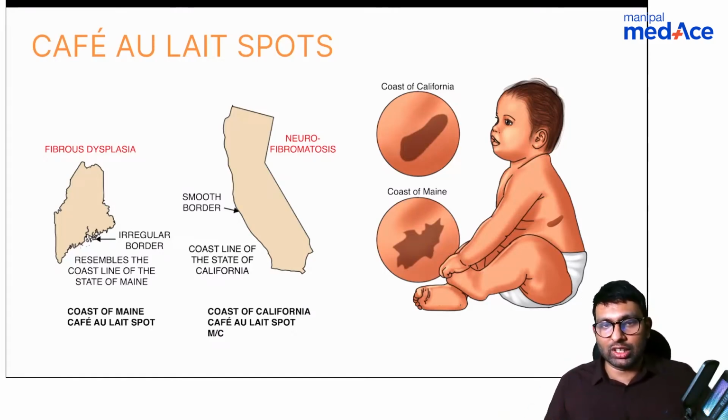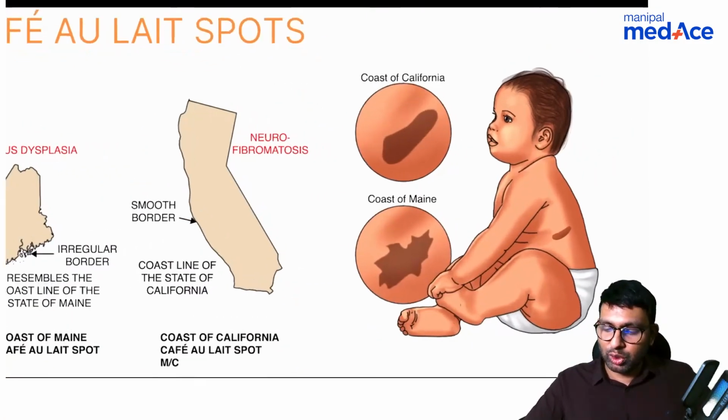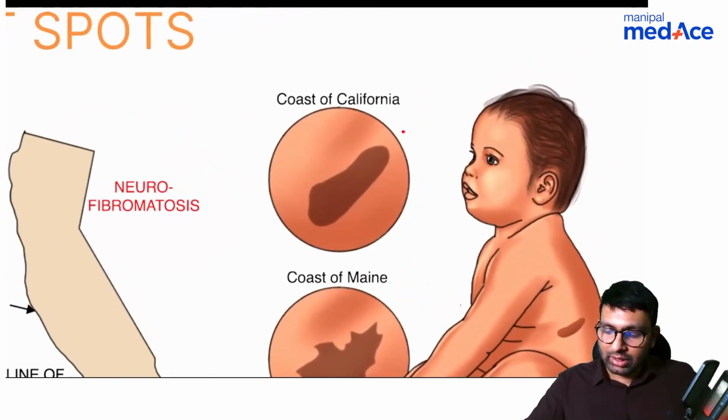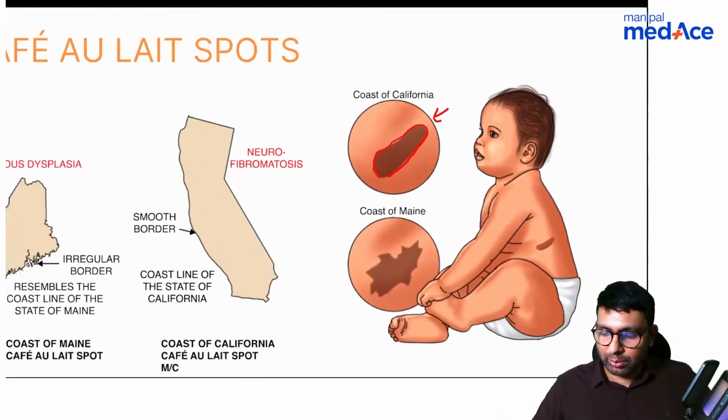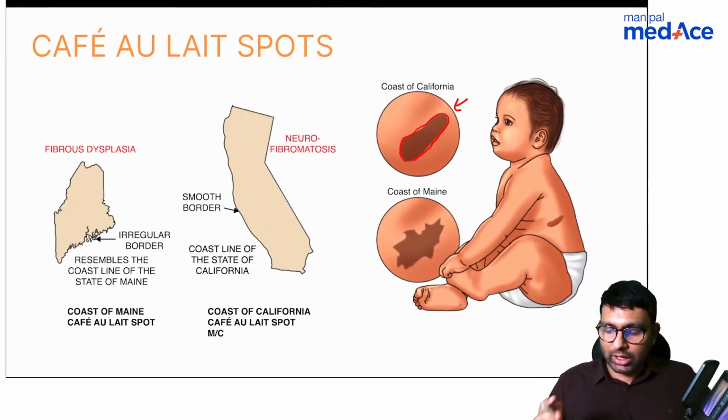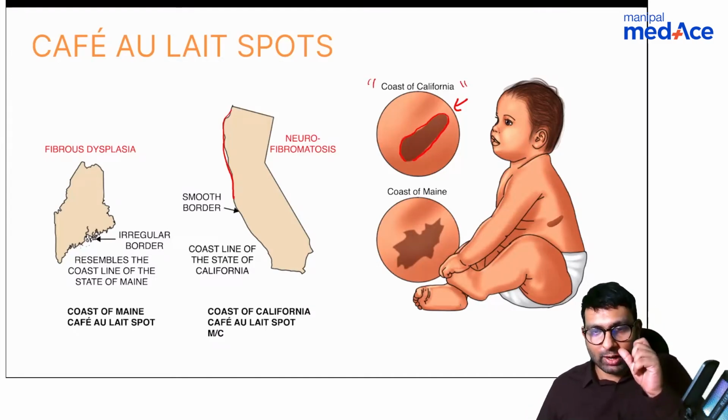but there is a difference between the cafe au lait spots. So look at the cafe au lait spots that you see in cases of neurofibromatosis. This is the one. Here, what you see is the border is very smooth. There is a smooth border, and some person who saw this border, preferably a person from the US, compared it with the coast of California, which is also very smooth. So he called this cafe au lait spots as coast of California.